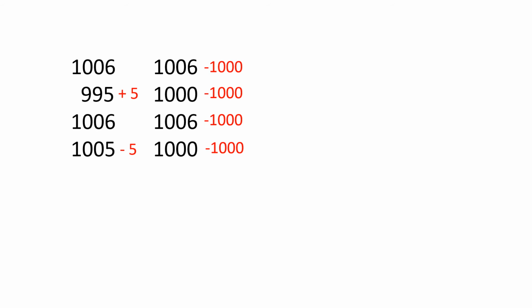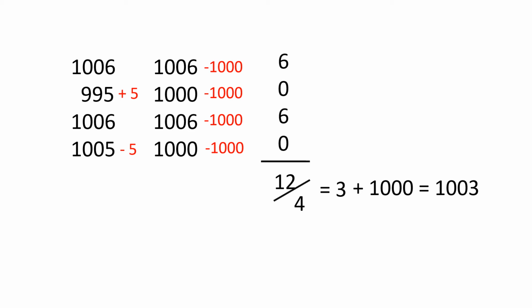We know the answer will be somewhere around 1,000. The 995 needs 5 points to get to 1,000, which we can take from the 1,005. We then subtract off 1,000, which leaves us 2 sixes, totaling 12. Divide 12 by 4 to get 3, and add the 1,000 back in. Our mean is 1,003.